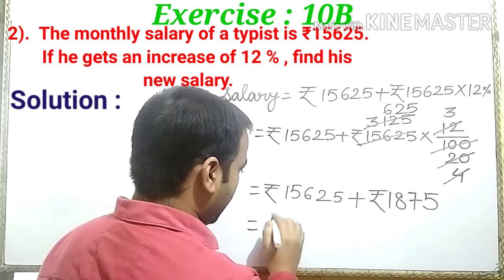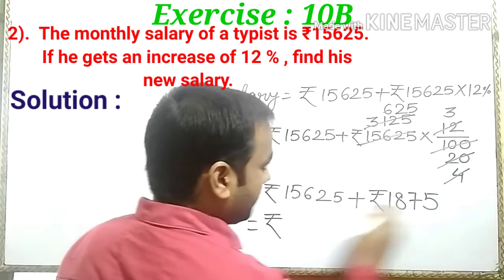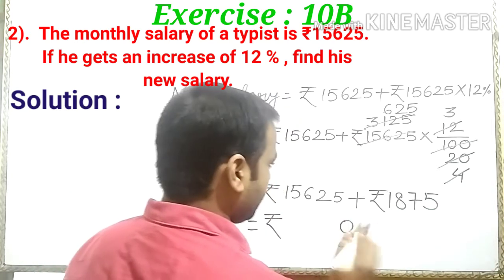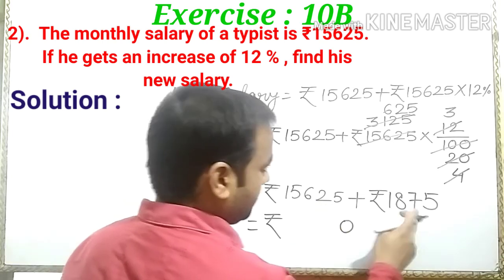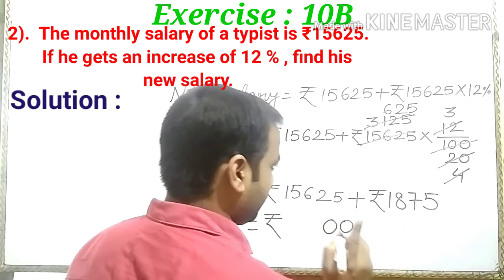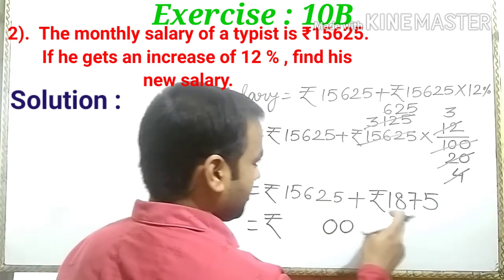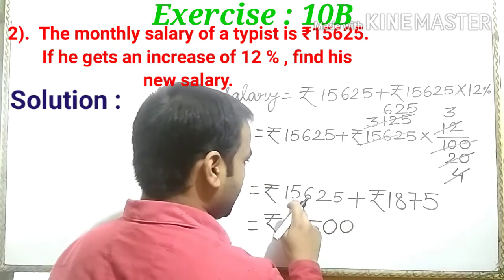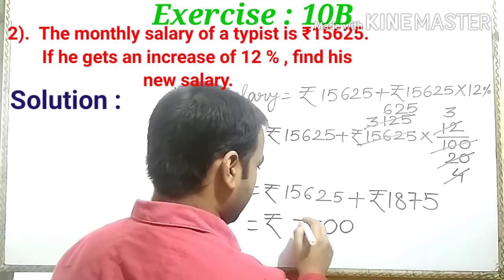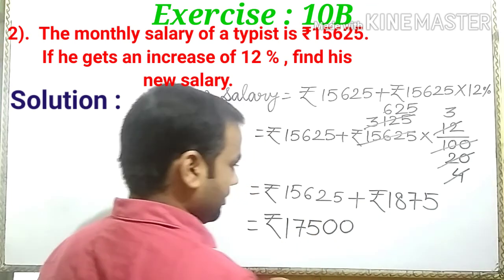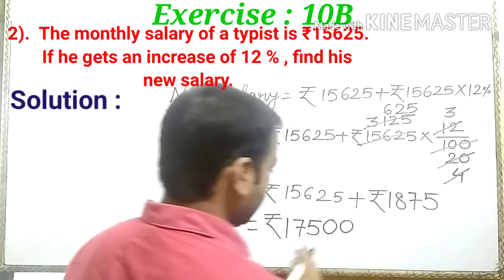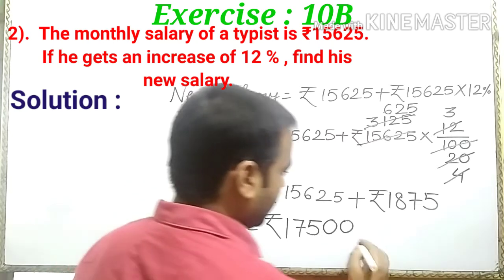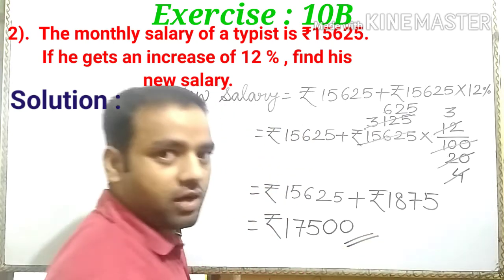Add: 5 plus 5 is 0, carry 1. 1 plus 2 is 3, 3 plus 7 is 10, carry 1. 1 plus 6 is 7, 7 plus 8 is 15, carry 1. 1 plus 5 is 6, 6 plus 1 is 7, and 1. The new salary is 17,500. This is your required answer.